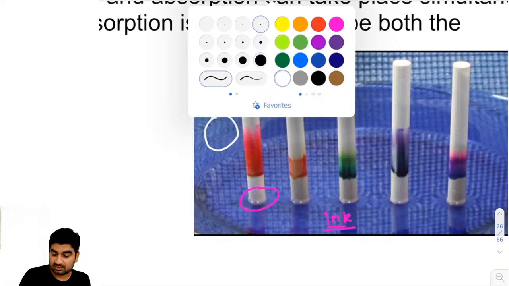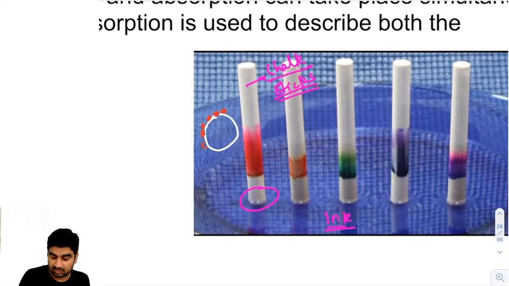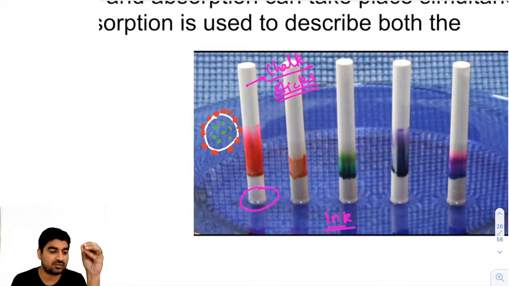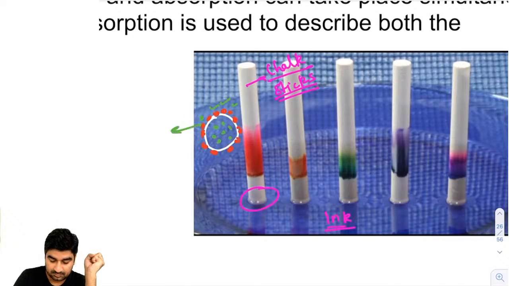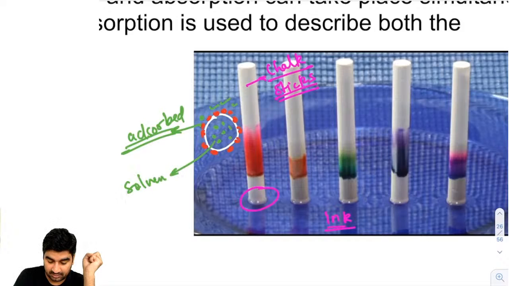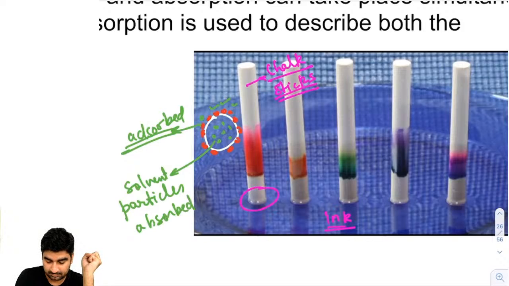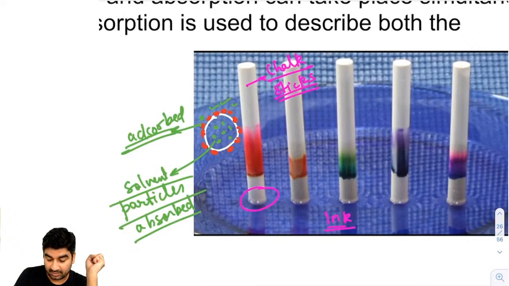The ink particles, suppose they were red, will be over the surface only, right? And the water molecules will be in the bulk. Because the size of the ink particle, the dye or color particle, is big, they could not cross it too much, and they were adsorbed on the surface. But the solvent particles are absorbed. So the solvent particles are inside it, as you can see.